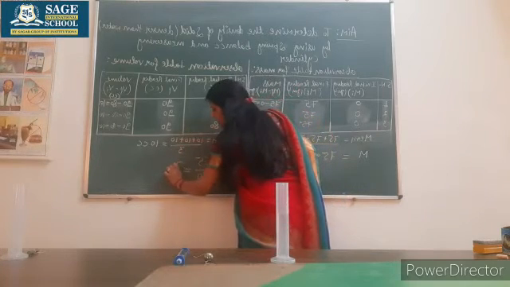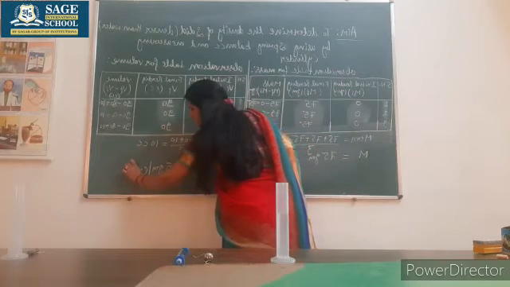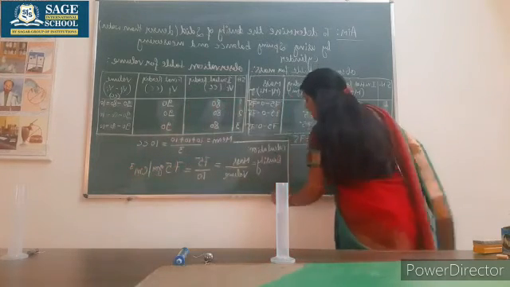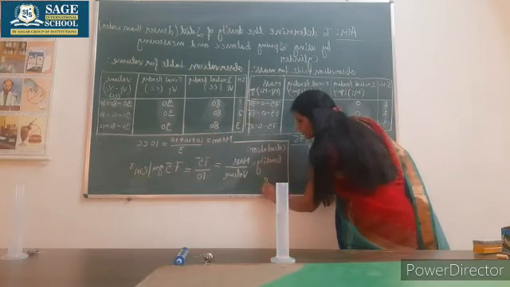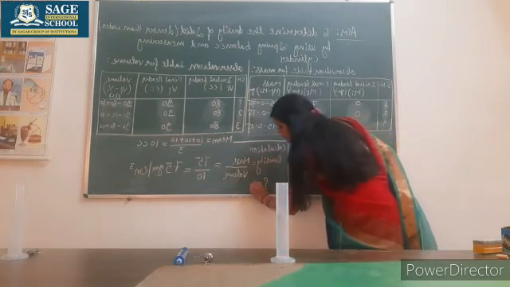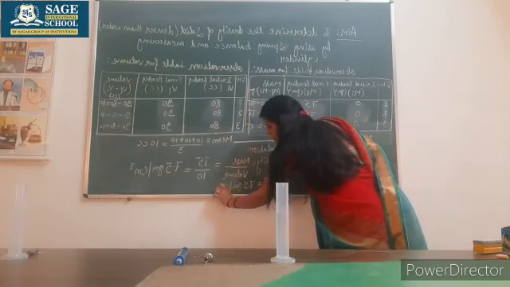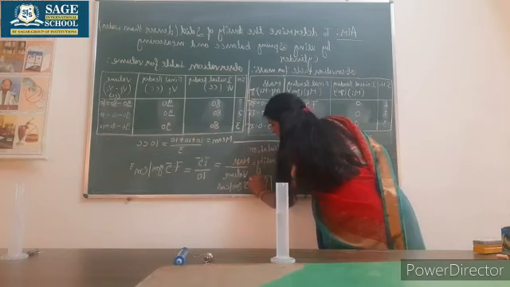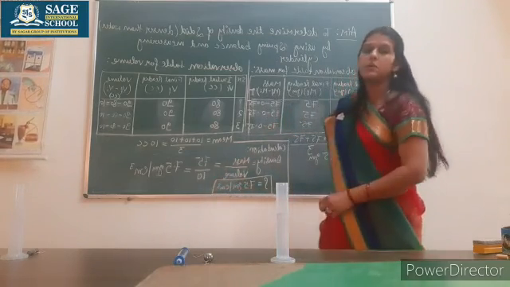So it is coming 7.5 gram per centimeter cube. So the required density, usually denoted by the symbol rho, is equal to 7.5 gram per centimeter cube. This is the result of this experiment which we have performed.